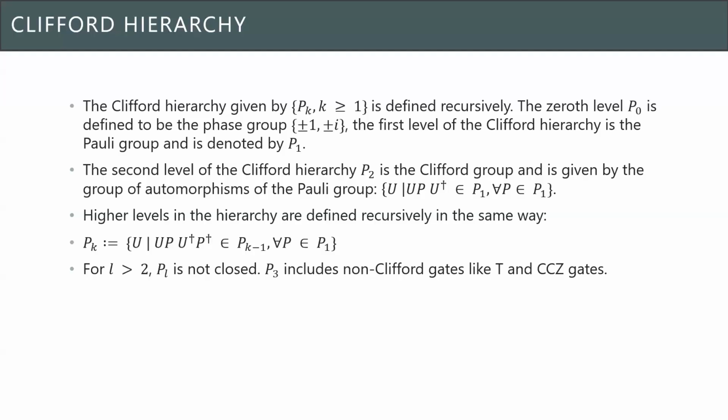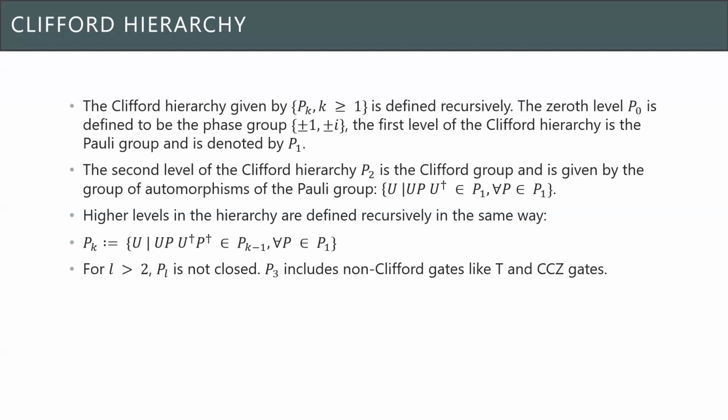So to do the first step, in the Bravyi-Koenig theorem, basically we want to put limitations on gates, and the gates fall in this Clifford hierarchy. So P1 is the Pauli group, and P2 is the Clifford group. Then the higher level gates in this hierarchy are defined recursively.